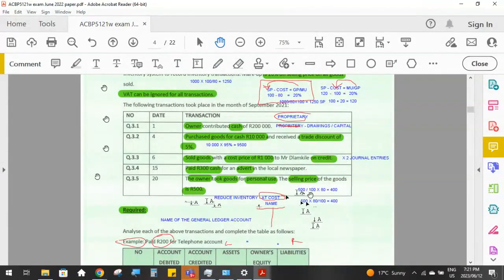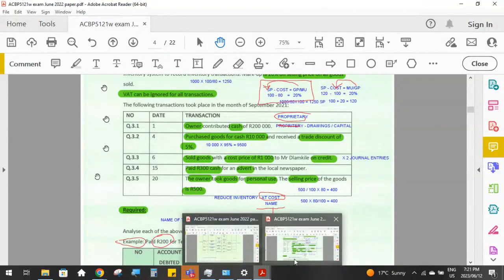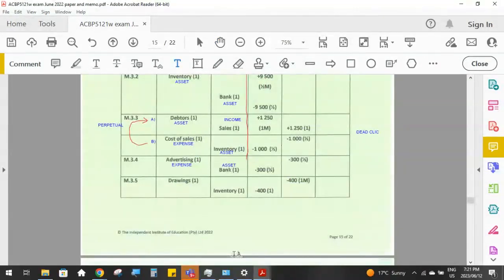Okay, so we've done our calculations. Now let's go and have a look at what our entries look like. So owner's account, in this case, the owner took goods, so it's going to be the drawings account. If the owner donates goods or cash to the business, then it's the capital account that's affected. If the owner takes goods or cash from the business, then it's the drawings account that is affected.